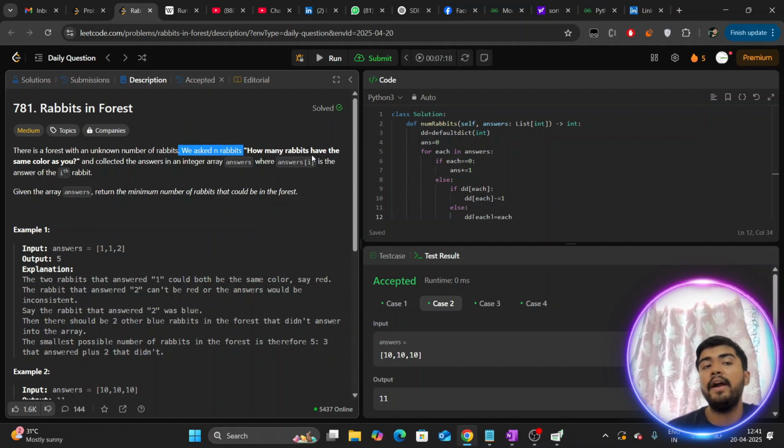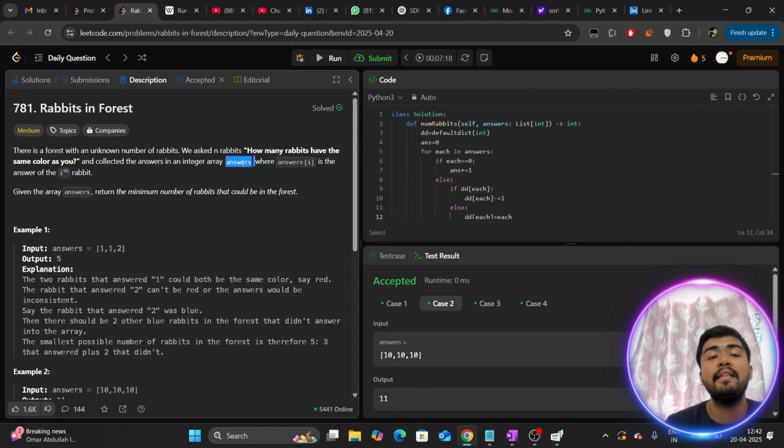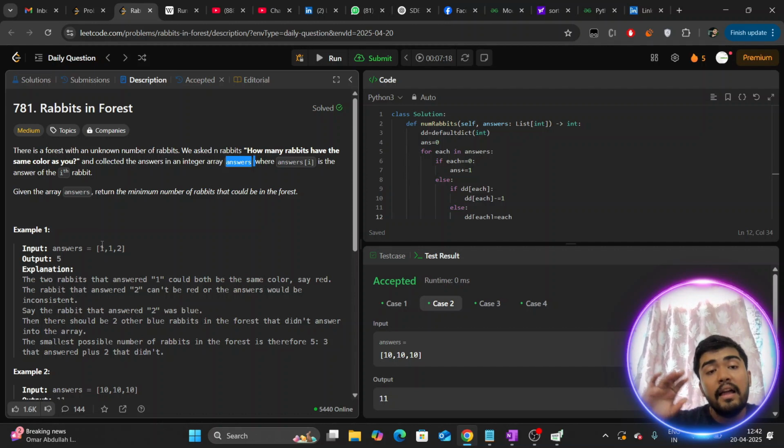Please take note of this point: excluding himself or herself, that particular rabbit is going to tell the answer. So if there are 5 red rabbits, this rabbit is going to tell us there are 4 red rabbits of the same color as me, exclusive of myself. Finally, they have given us an integer array answers, where answers[i] is the answer of the ith rabbit. So every rabbit is going to tell us an answer, and that answers array is given to us.